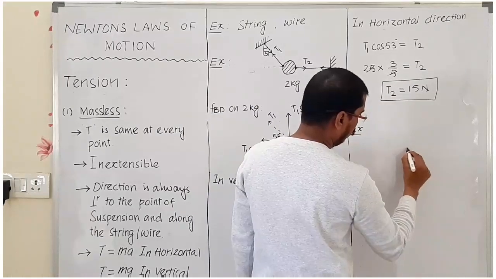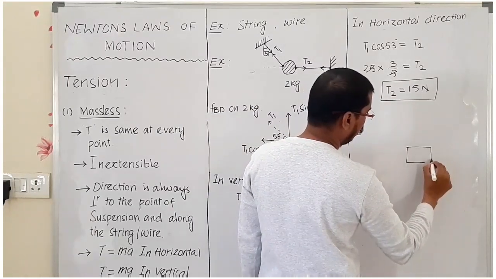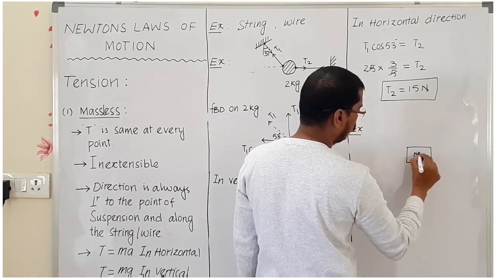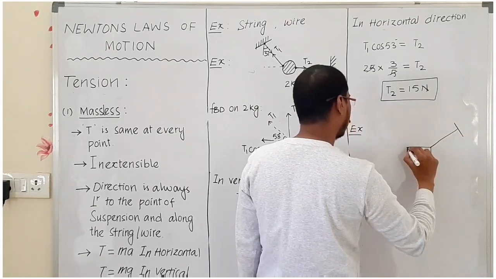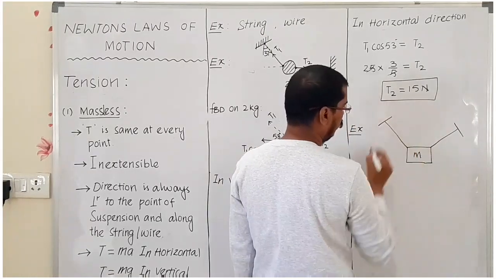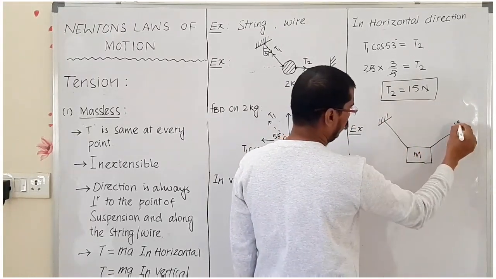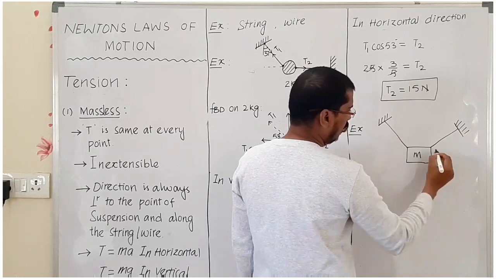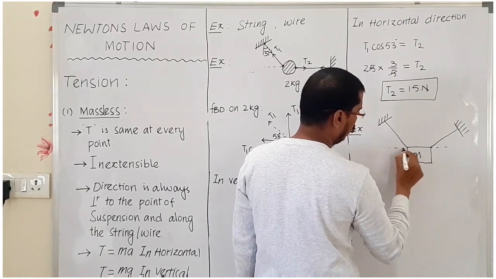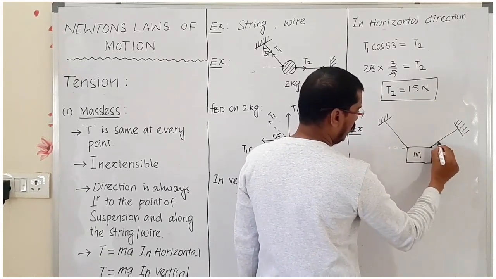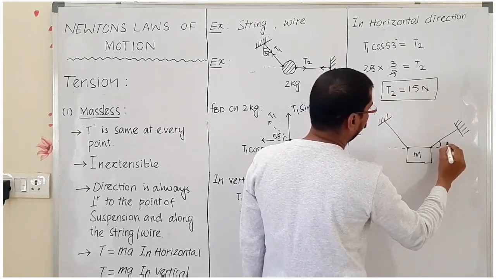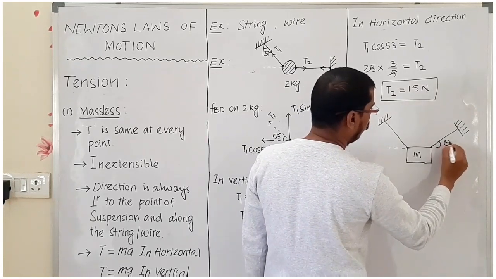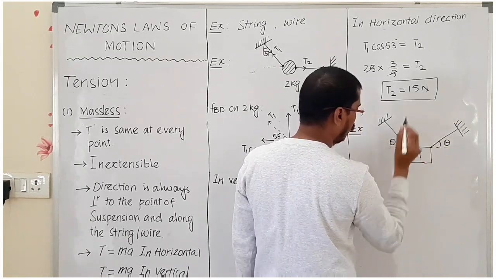Here, this is one object of mass m. This one is acting here and this one is acting here. In this condition, here theta and here also theta.